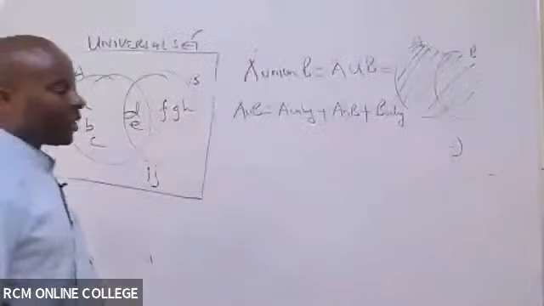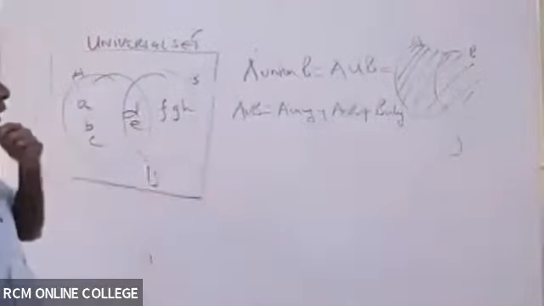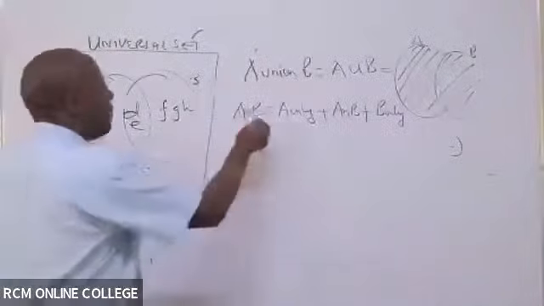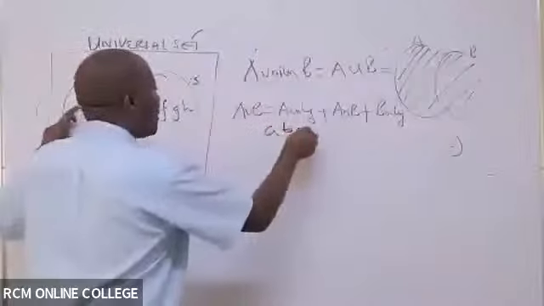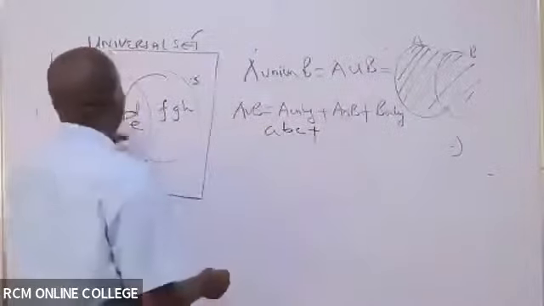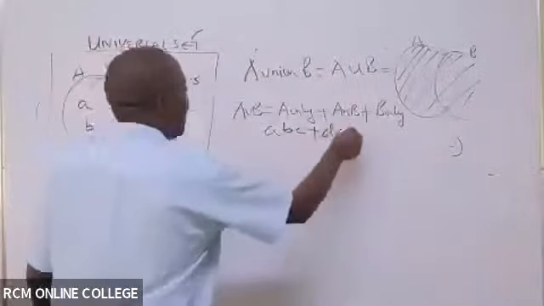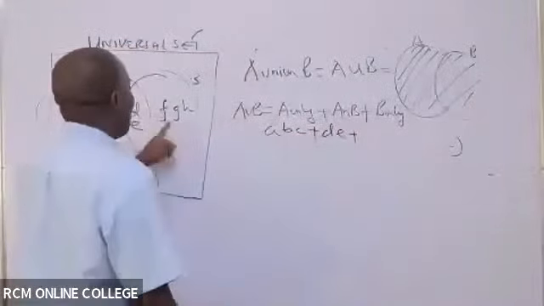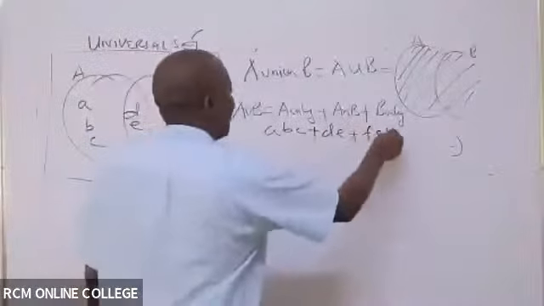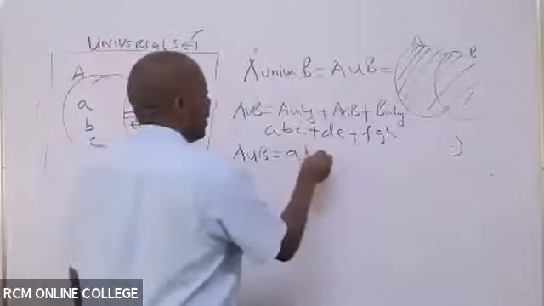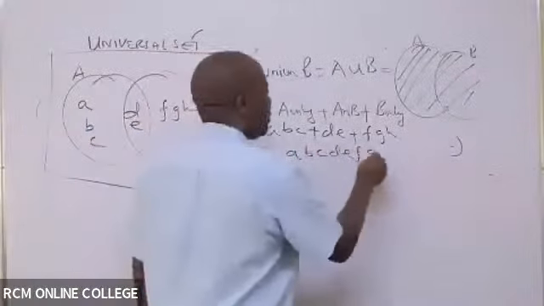Because here you take up everything there. So we have here A only. A only is ABC. Plus in this case here, A and B, which is the intersection. So this is DE. Plus in this case here, B only, which is FGH. So basically A union B will be equal to ABCDEFGH.